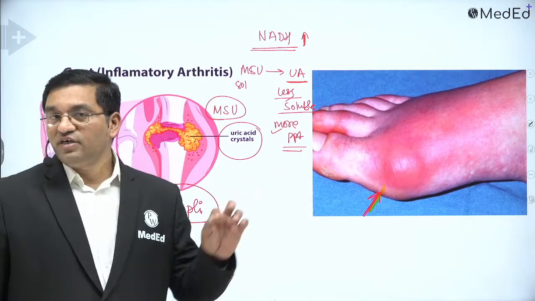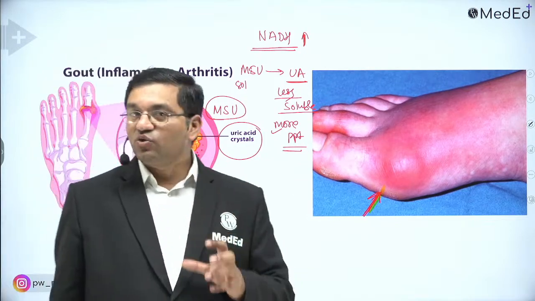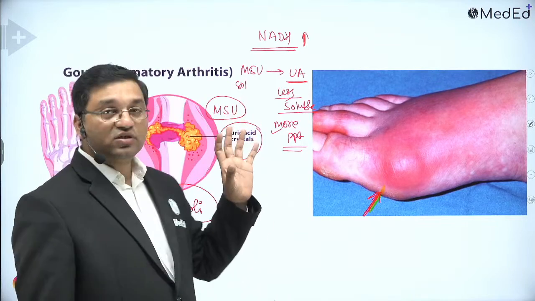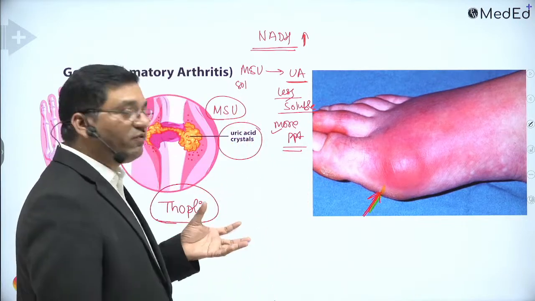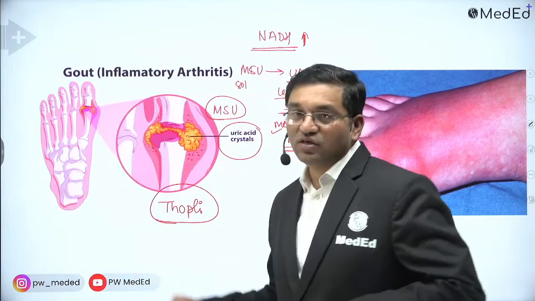What is the confirmatory test for gout? Aspiration of synovial fluid and microscopy is important for the diagnosis of gout. The negatively birefringent crystals are important for the diagnosis of gout.